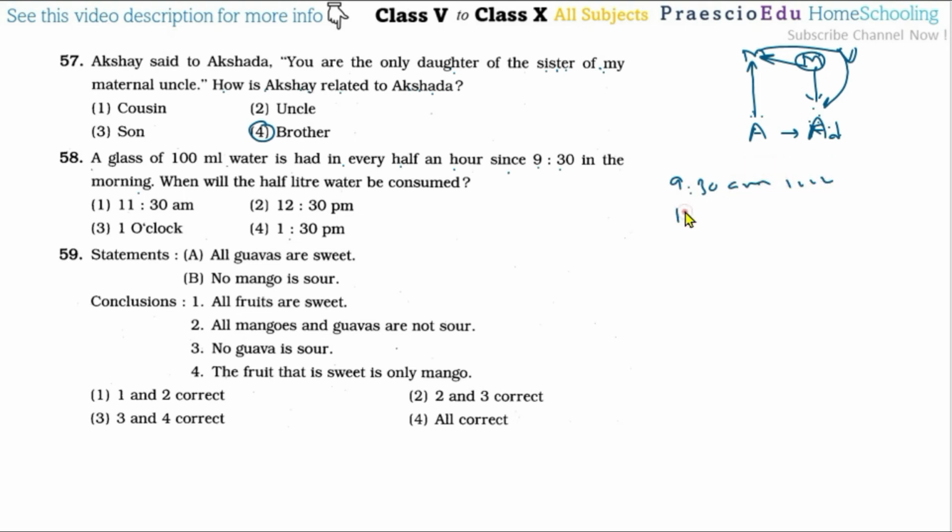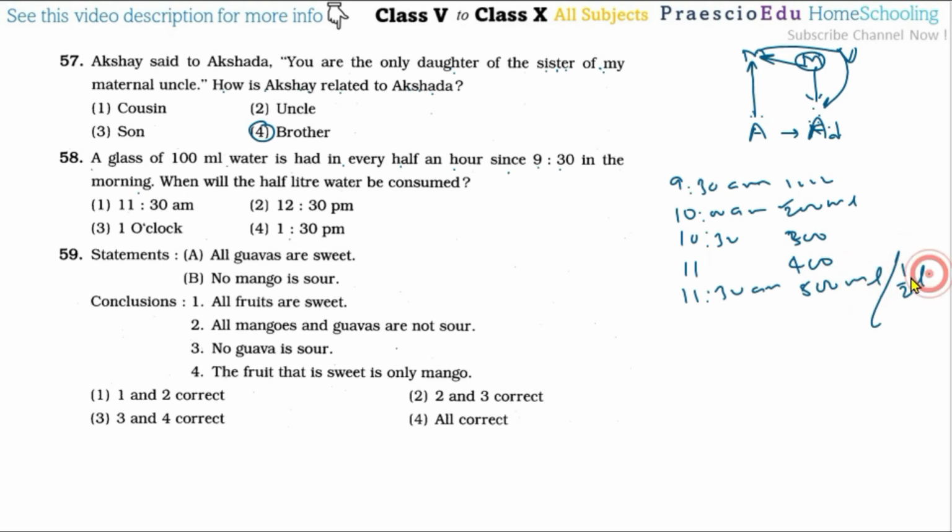Then at 10, after 30 minutes, that is 200 ml. Again the 100 ml will come, total 200 ml. Then 10:30, 300, then 11, that is 400. So 11:30 a.m. that is 500, that is a half liter. So that is 11:30, so option number 1 is the correct one.